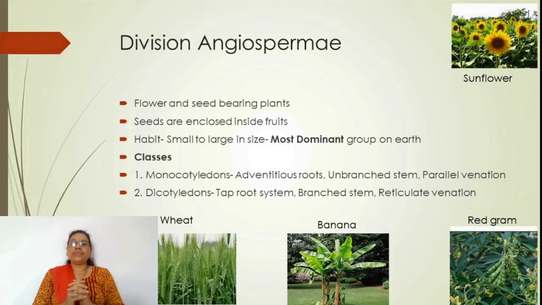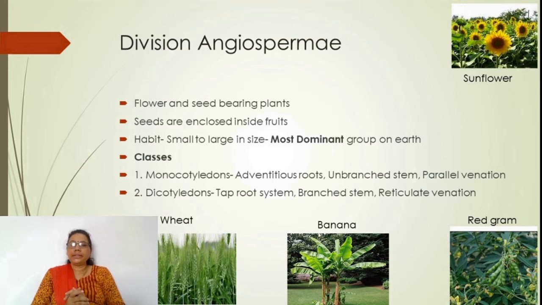They produce flowers, and that differentiates gymnosperms from angiosperms. They produce flowers and seeds, but the seeds are enclosed inside the ovary, and that is the characteristic feature: hidden seeds. The seeds are produced inside the ovary, and that is why they are called angiosperms, from angios, hidden, and sperma, seed. They are hidden inside the ovary. It is derived from a Greek word.